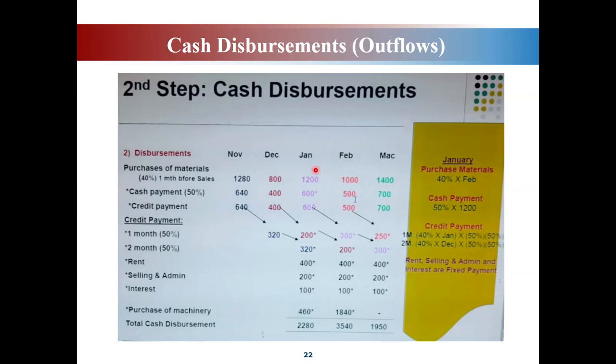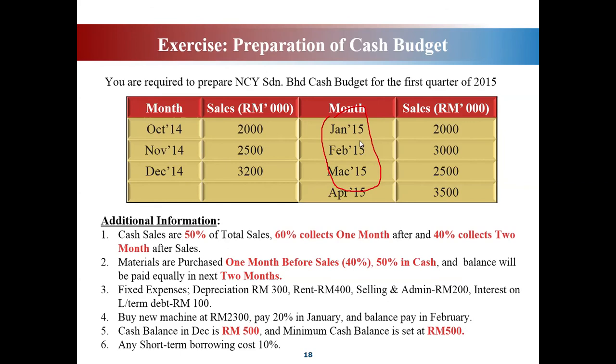So how did they get this amount 1,200? 1,200 is actually 40% of February sales because you buy it in advance. So let's look at February sales. What is the total sales of February? Please take note, total sales for February is 3,000.